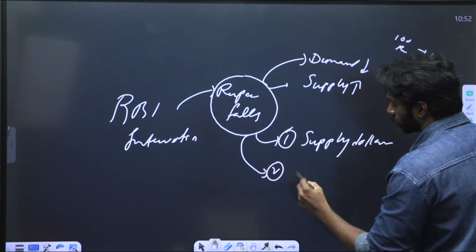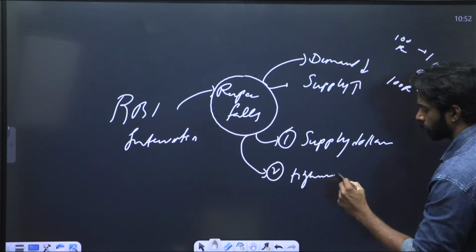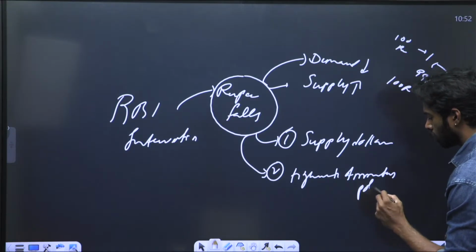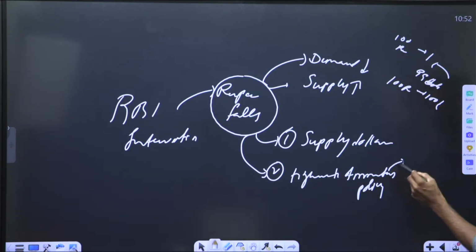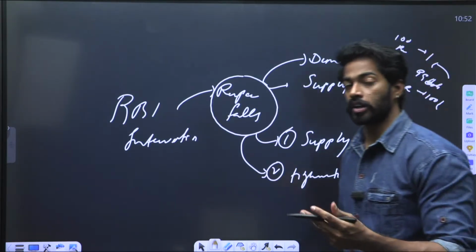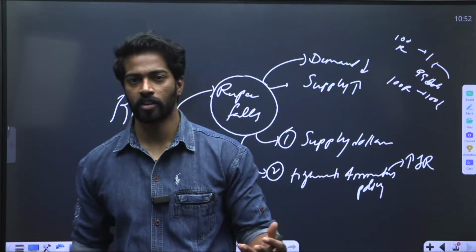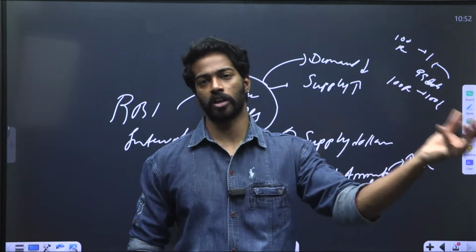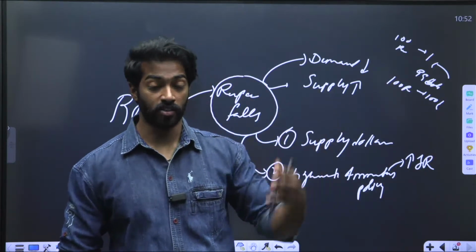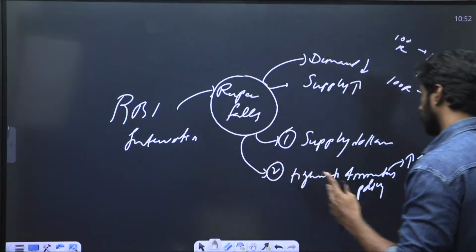Second one, tightening of monetary policy. Tightening of monetary policy is nothing but increasing interest rates, which will attract foreign capital to come into India. As there is a high lending rate, what will they do? They'll come and invest so that they can get more returns. So increasing the interest rate is the second aspect of what RBI will do.